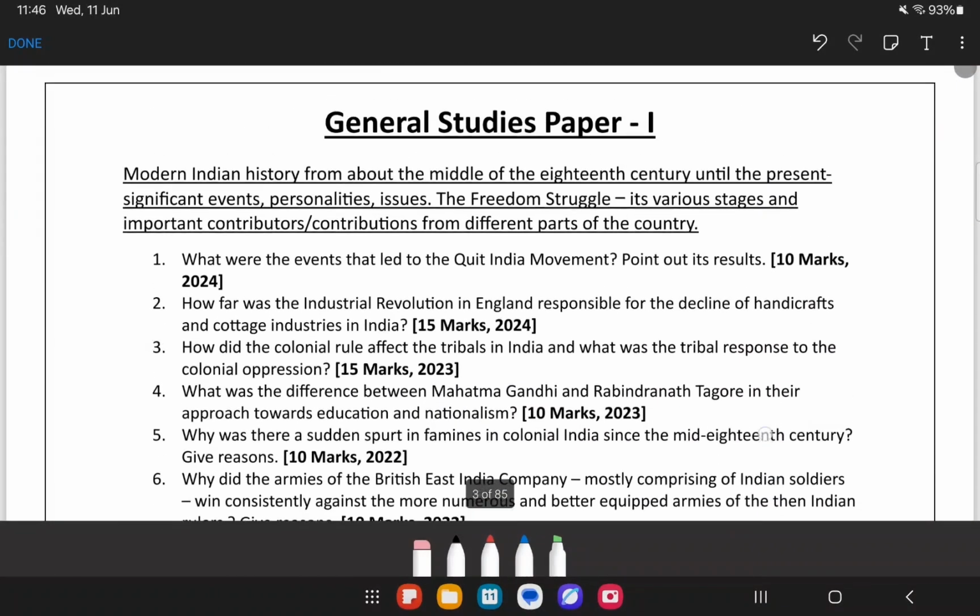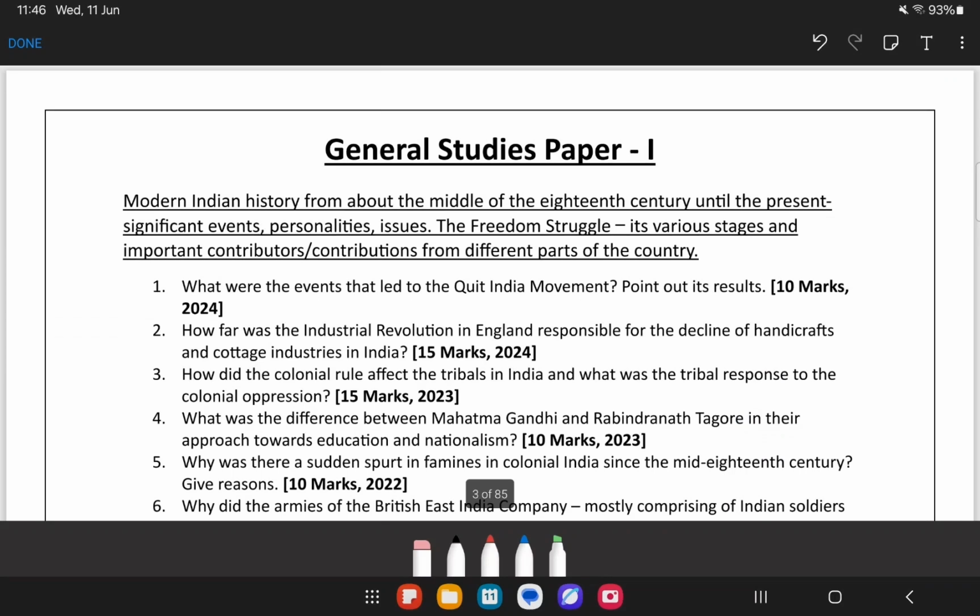Ha. See, this is a 2024 question only. What were the events that led to the Quit India movement? Now point out its result. So, which part of the syllabus did it come from?